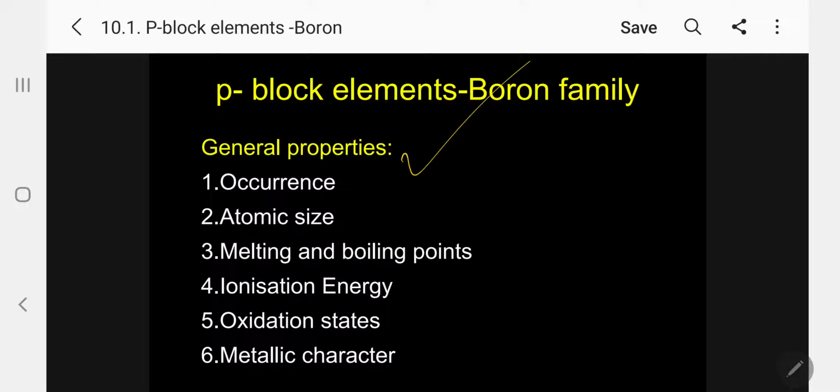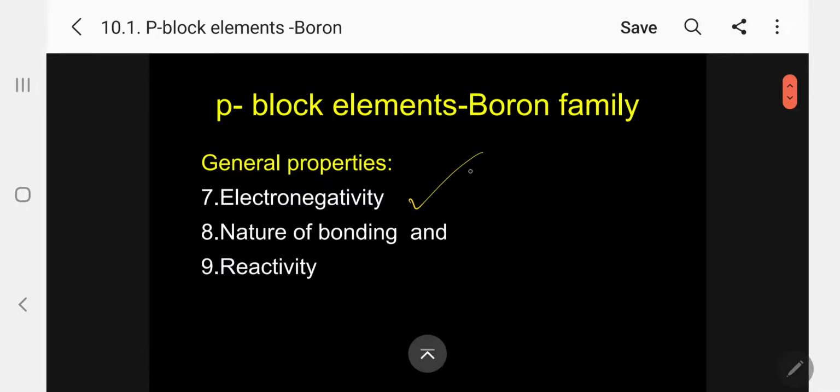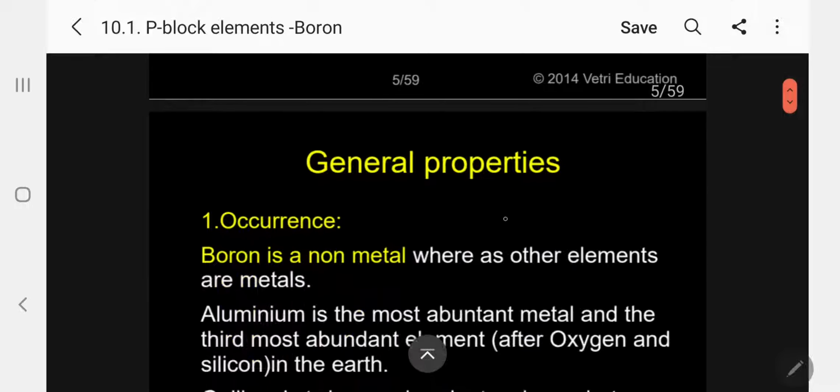Among the general properties: number 1, occurrence; number 2, atomic size; number 3, melting and boiling points; number 4, ionization energy; number 5, oxidation state; number 6, metallic character; number 7, electronegativity; number 8, nature of bonding; and number 9, reactivity. These are the important general properties we are going to discuss comparatively. Let me discuss one by one.